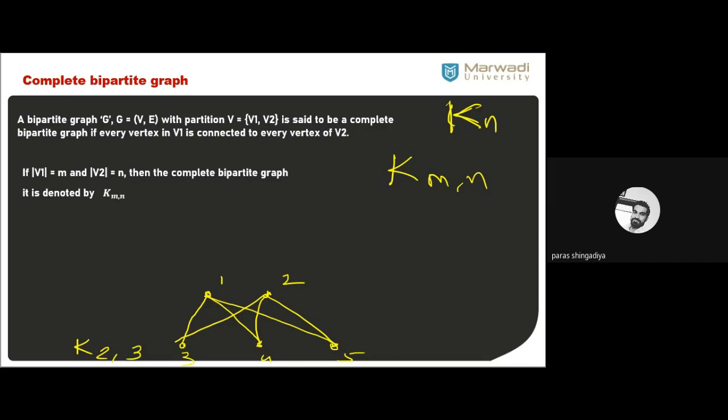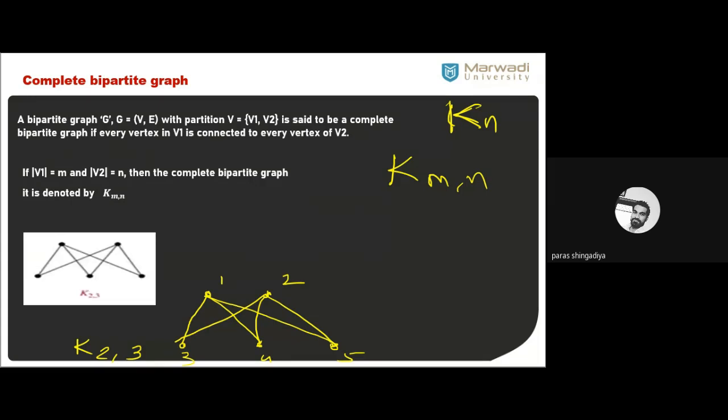एक partition में दो vertex हैं, 1 and 2. They are connected with 3, 4 and 5. Okay, that is called a complete bipartite graph. Okay, so here the K23 shape is given. That is, 2 vertices on one side and 3 vertices on the other side. So every vertex of this side should be connected to every vertex of the opposite side. Okay, so that is called the K23 shape. 2 vertices on one side, 3 vertices on the opposite.